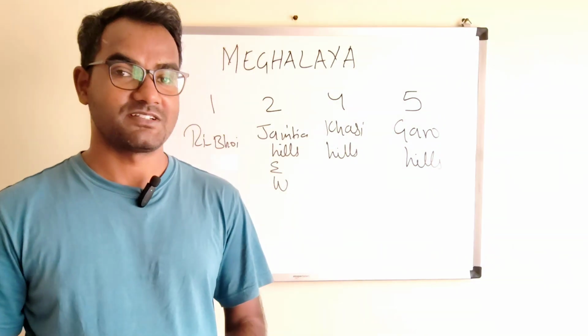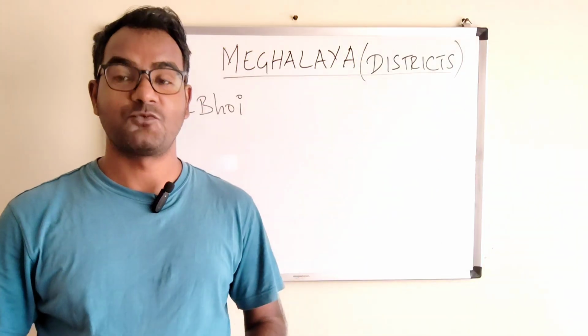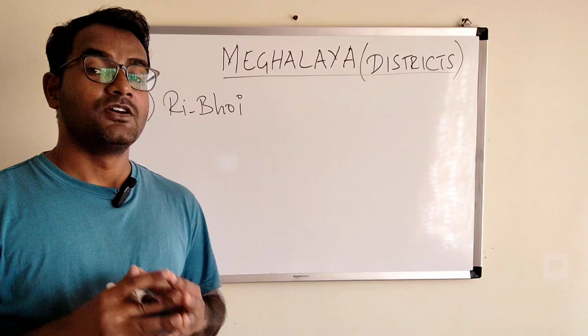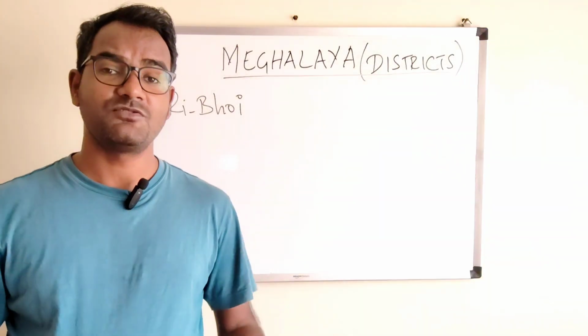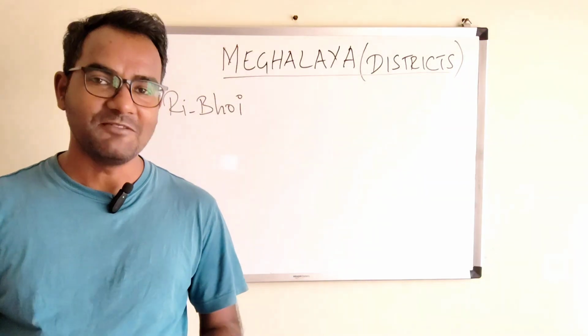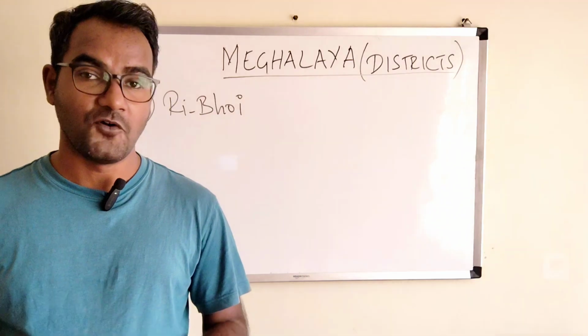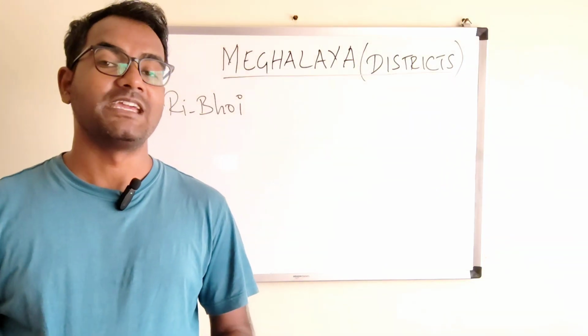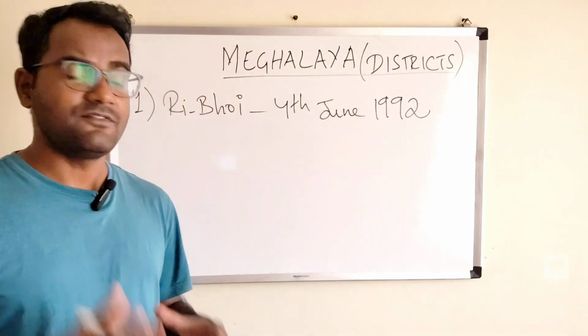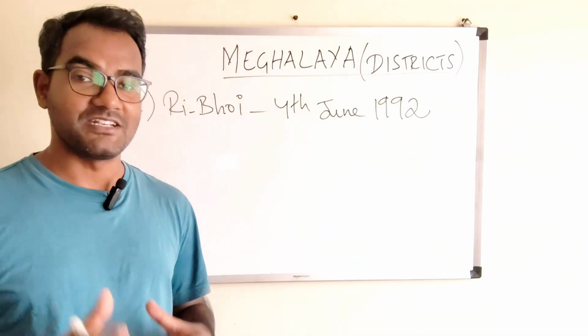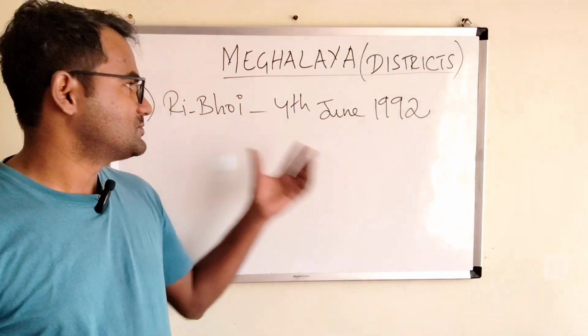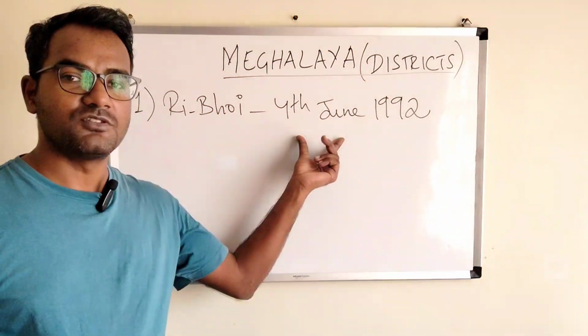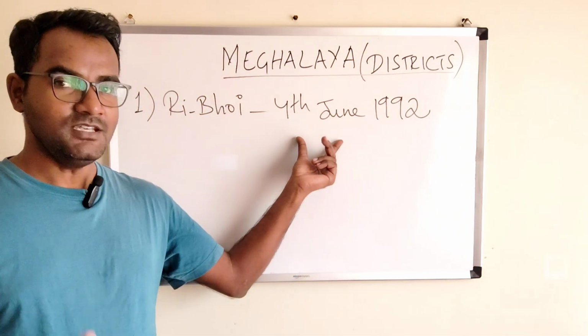So what are those districts? Let us learn. The first district we are going to talk about today is Ri-Bhoi district. So when was Ri-Bhoi district formed? So the Ri-Bhoi district was formed on the 4th of June 1992. So you have to remember this. As I say that, you write down, you make your own notes. So Ri-Bhoi district was formed on the 4th of June 1992.